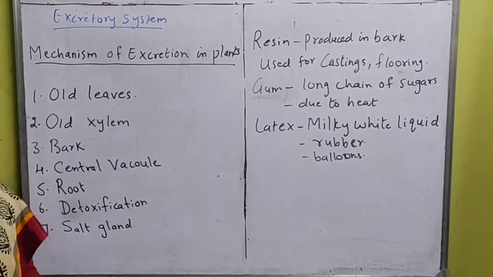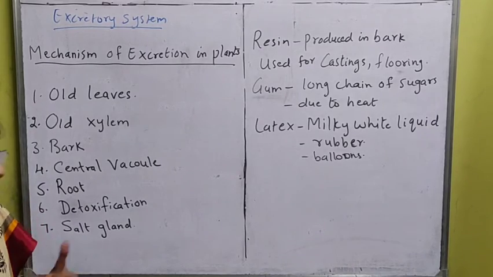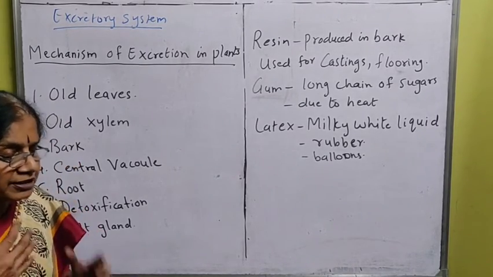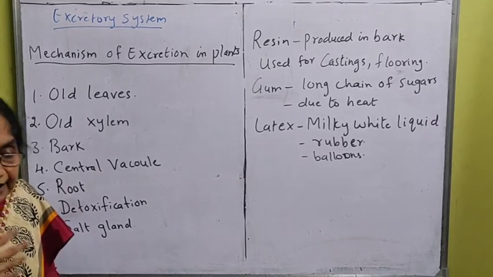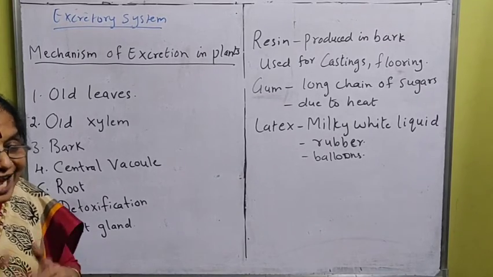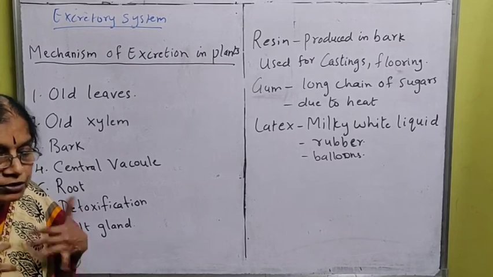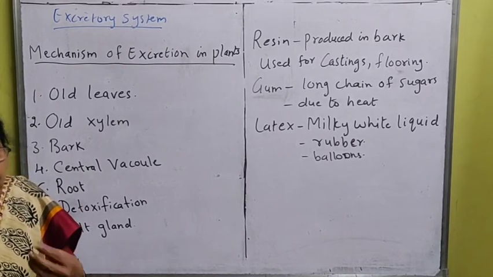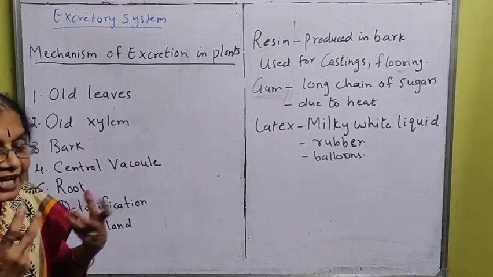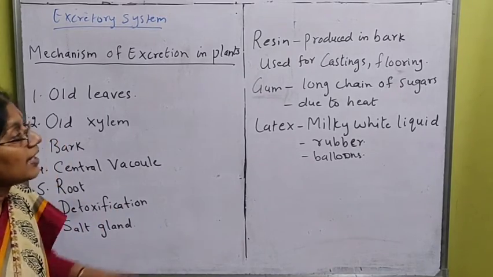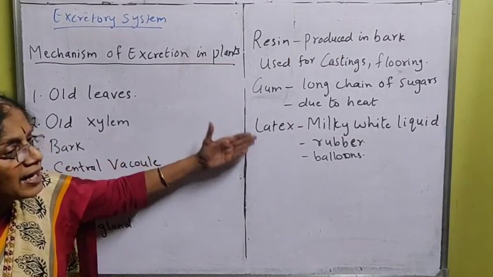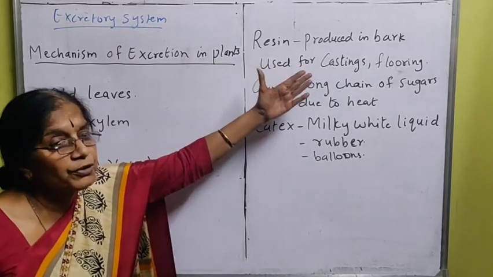Then the old xylem. I told you, when xylem is young, it does the process of conducting tissue, it plays that role. But as the xylem becomes old and older, it loses its conducting property, and it starts gathering waste products like resin, gum and latex. Resin, I told you, is produced in the bark.